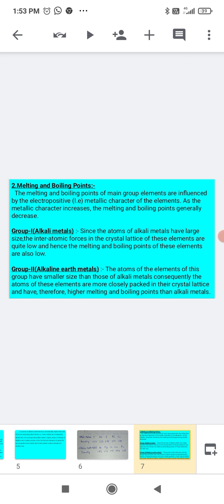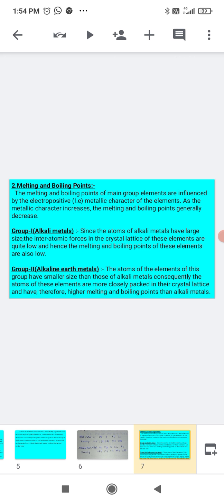With respect to group 1, that is alkali metals, since atoms of alkali metals have large size, the interatomic forces in the crystal lattice of these elements are quite low, and hence the melting and boiling points of these elements are low. So the bonds can be easily broken. That's why they have low melting and boiling points.